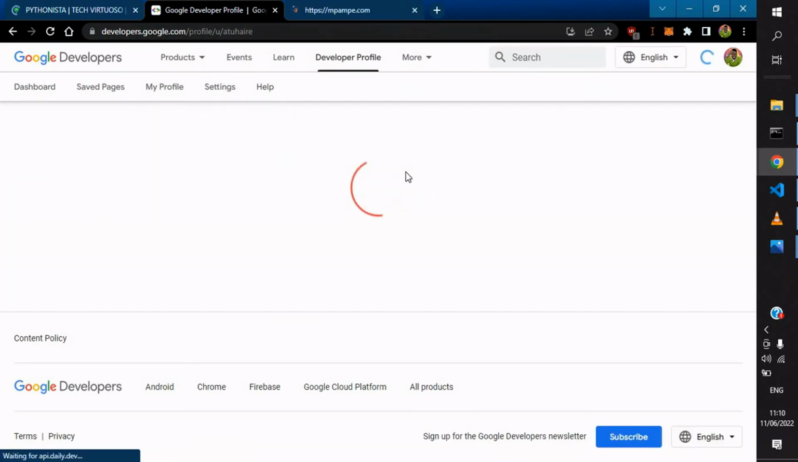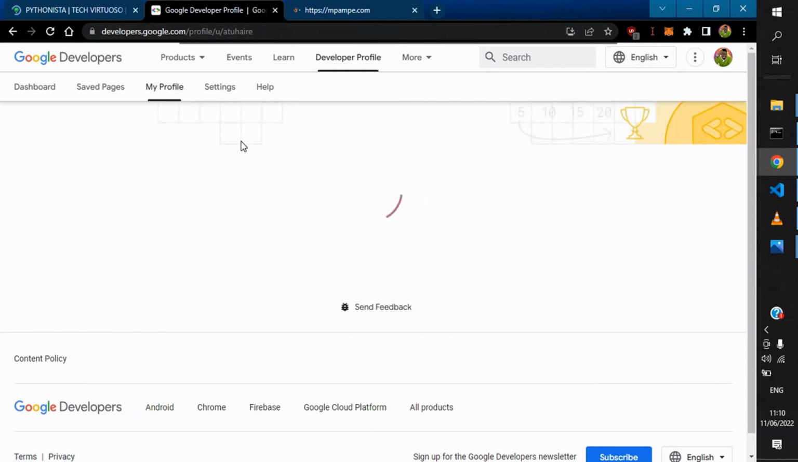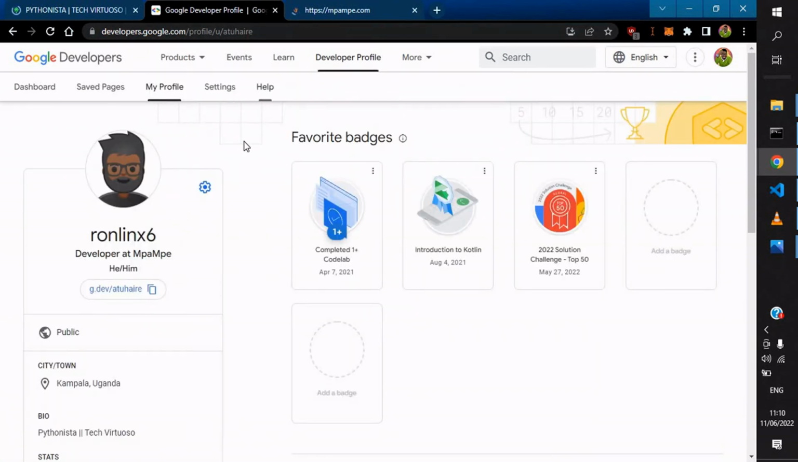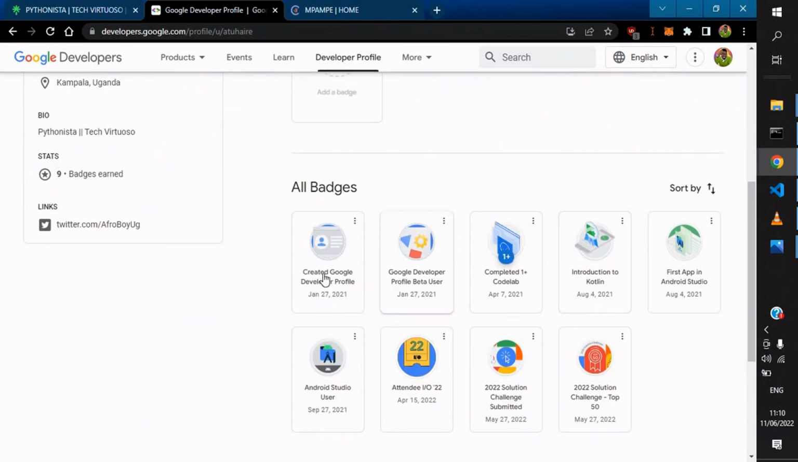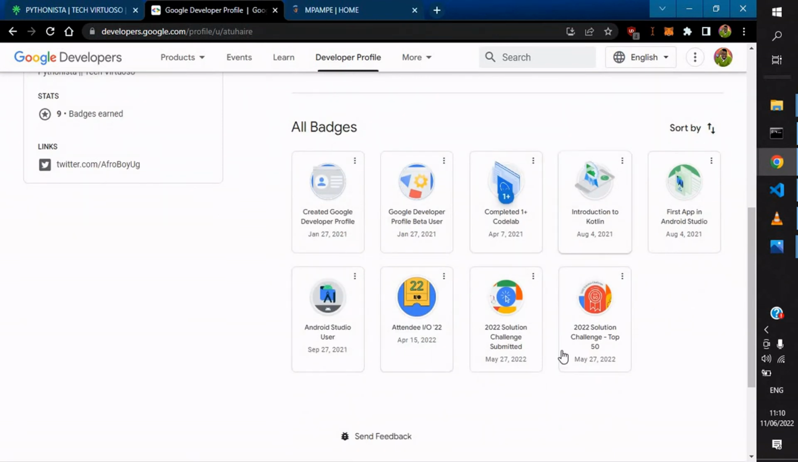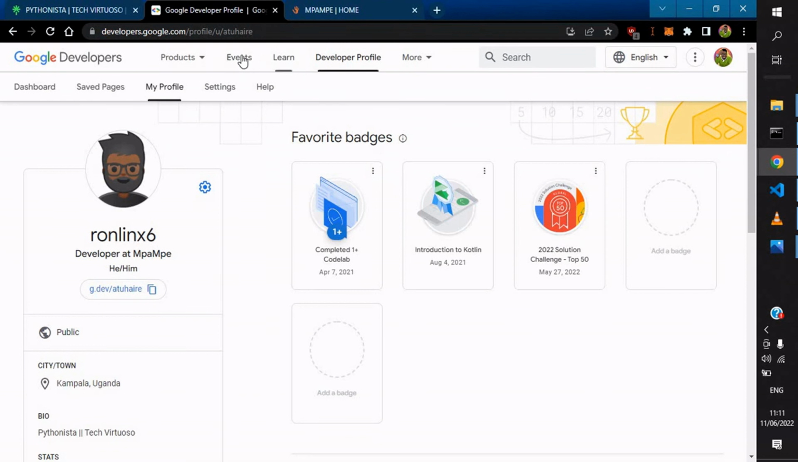So if you look at this, this is my Google developers profile, and yeah, these are my favorite badges: Code Lab, Kotlin, Solution Challenge. I have other badges created. Google profile, that was last year. Developer, first app in Android Studio. Privileged to be among the top 50. Solution Challenge, that is a Google organized challenge, where you get to use Google technologies. And if you click, yeah, this is basically my Google developer profile.